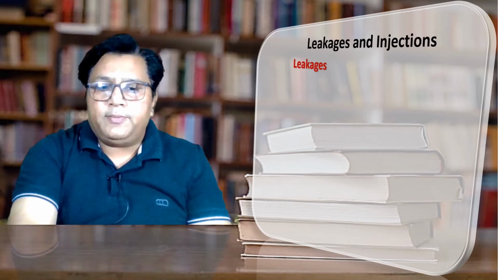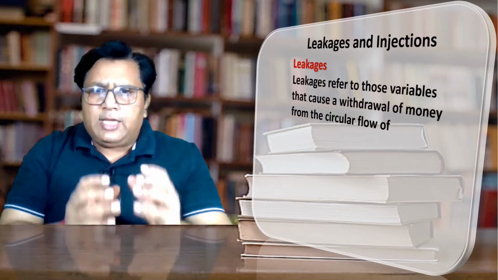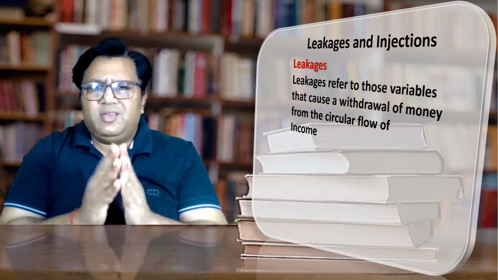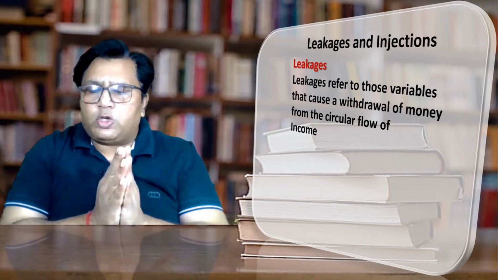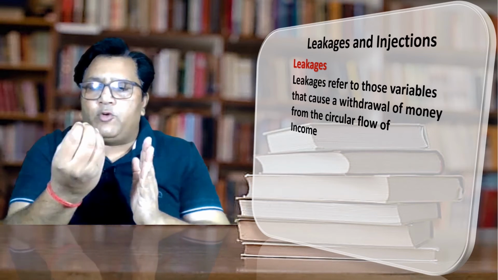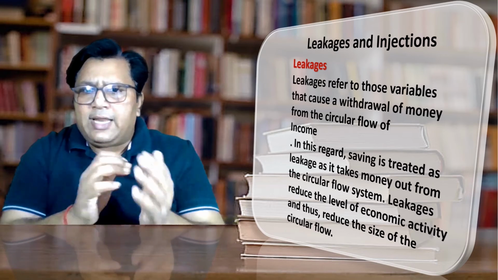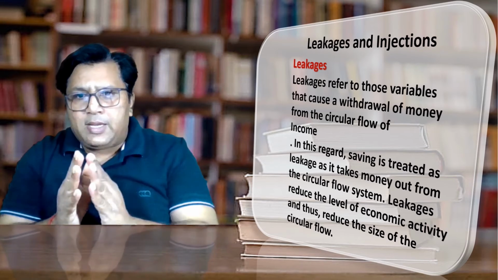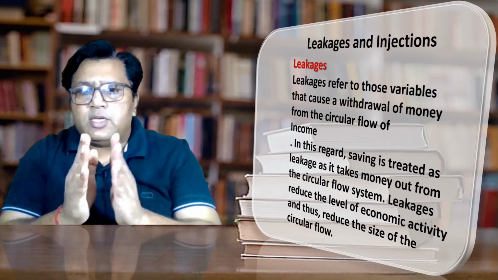The other important topic is the leakages and the injections. It is very important. Let us see what is leakage. Leakage refers to those variables that cause a withdrawal of money from the circular flow of income. In very simple words, it refers to those variables because of which the money moves out of the circular flow of income. So saving is treated as a leakage as it takes money out from the circular flow system. Leakages reduce the level of economic transactions and thus reduce the size of the circular flow.